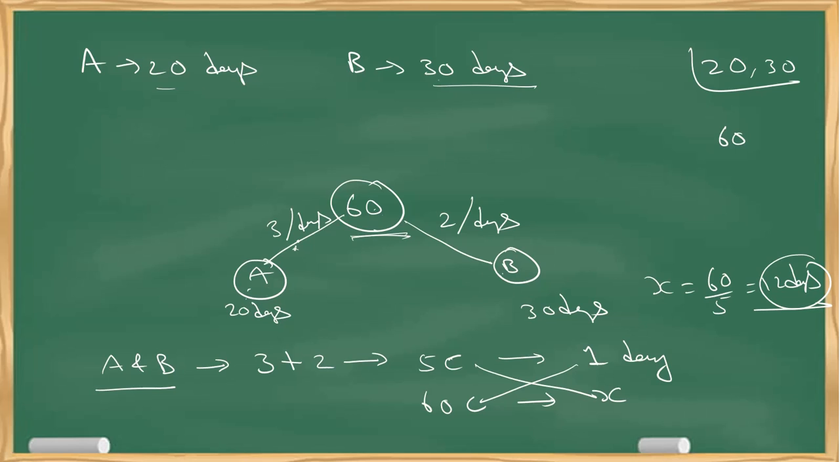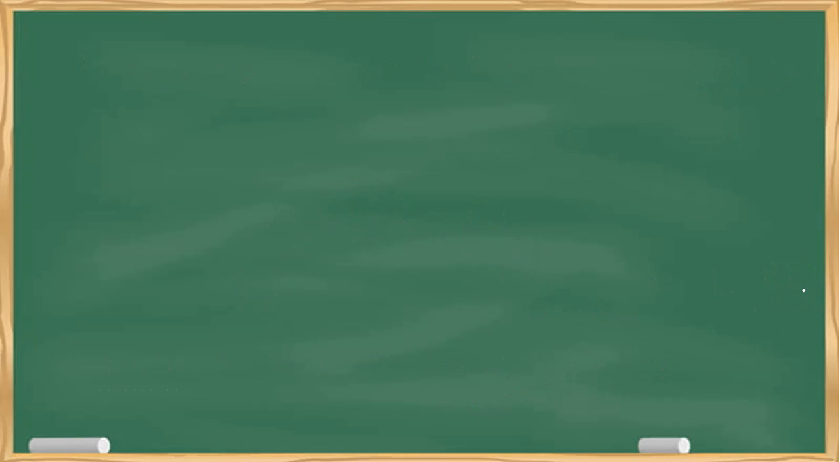Now A and B together will eat 3 plus 2. That is 5 chocolates in 1 day. Available are 60. So cross multiply. You will get 5x equal to 60. X equals 60 by 5. That is 12 days they take to complete 60 chocolates. Given the condition is A is 20 days, B's work completion time is 30 days. Is that clear? Okay. So let us discuss some simple things.